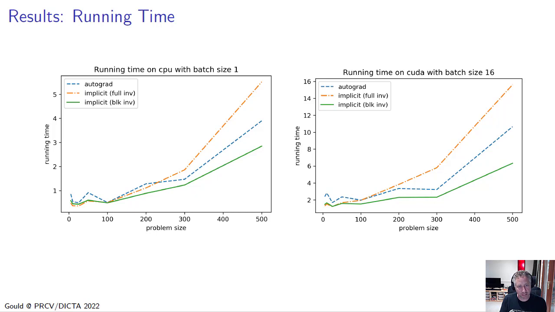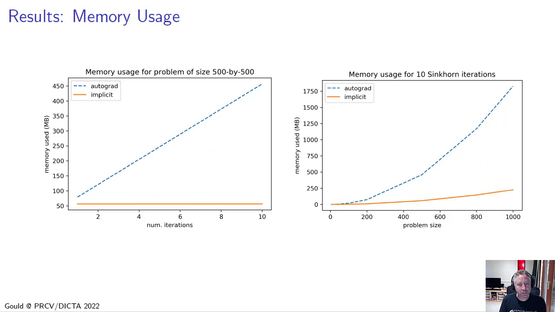And we're showing here on the left the CPU, and on the right a GPU implementation where we're comparing running time to problem size, so lower is better. We also gain in terms of memory usage. So here we're showing the automatic differentiation approach in blue dashed compared to the implicit gradient solution in orange.